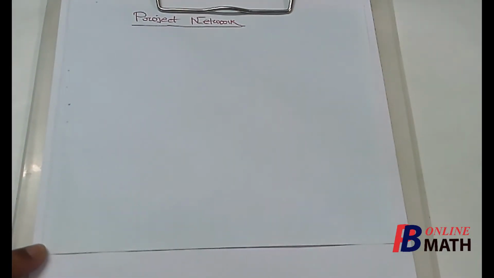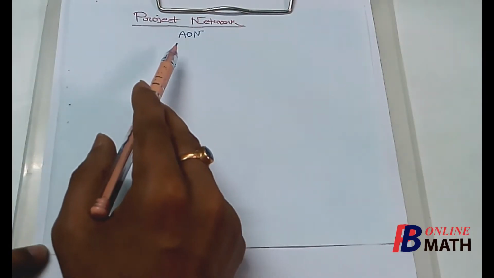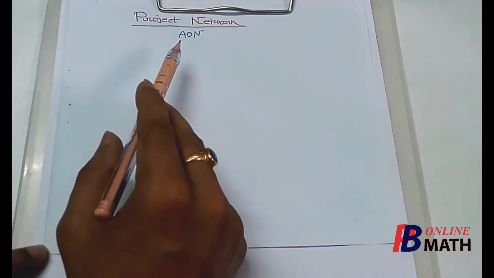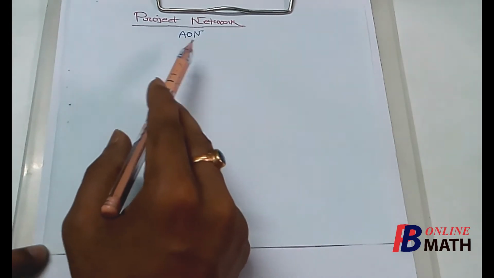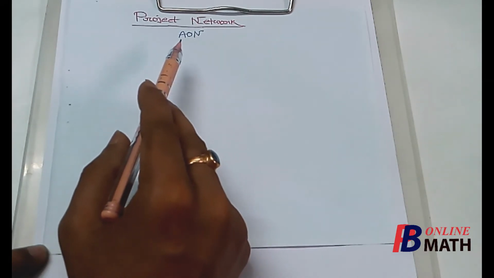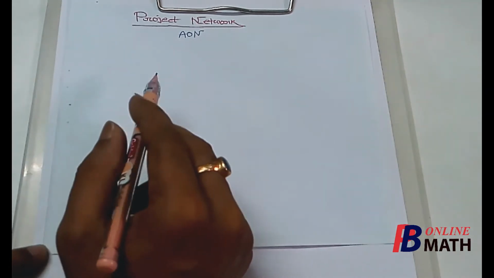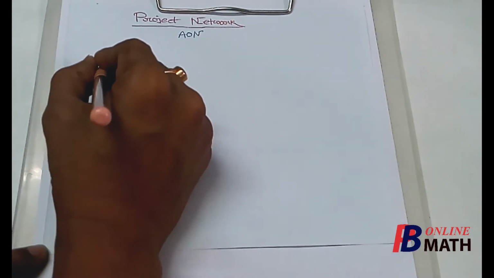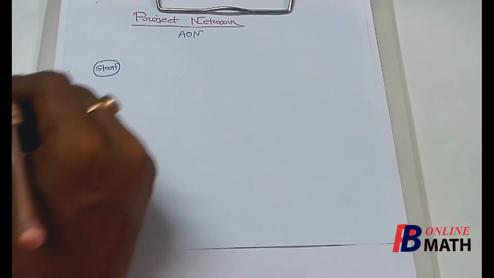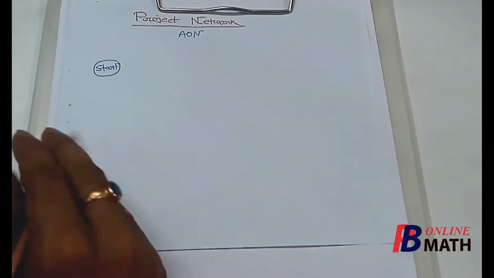In the previous part, we have already discussed how to draw this project network from the given problem. Now in this case we shall use AON, that means activities on nodes. That means we shall express the project in terms of a network where every node of the network will represent one activity. So let us start. The first node will be the start. We know that this does not represent any activity, but this is the starting node.